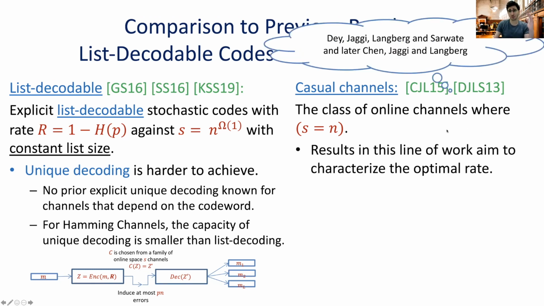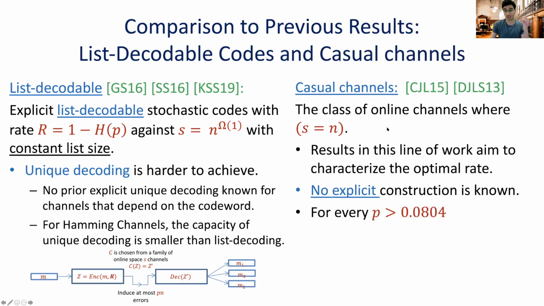In this line of work, the aim was not to create explicit constructions, but only to characterize the optimal rate. And to the best of our knowledge, no explicit constructions are known for these channels.